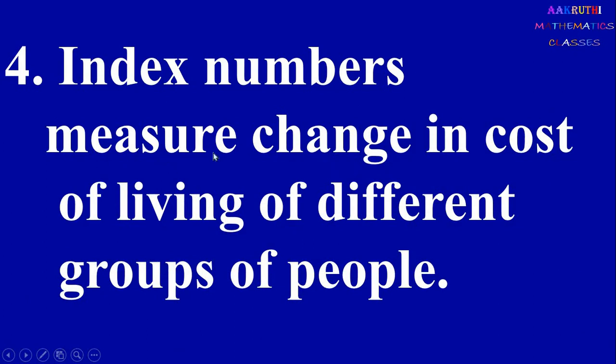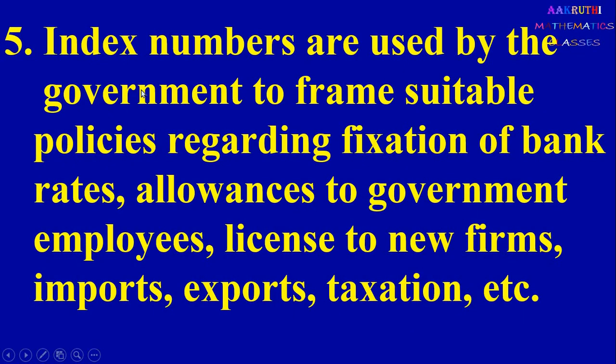Next one, index numbers measure change in cost of living of different groups of people. Next one, index numbers are used by the government to frame suitable policies regarding fixation of bank rates, allowances to government employees, license to new firms, imports, exports, taxation, etc.